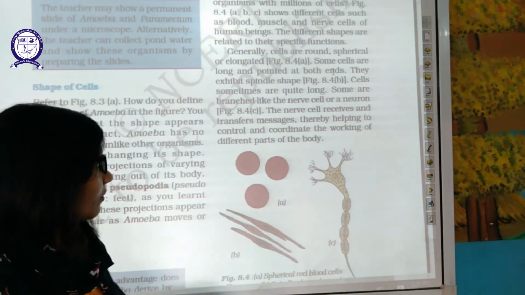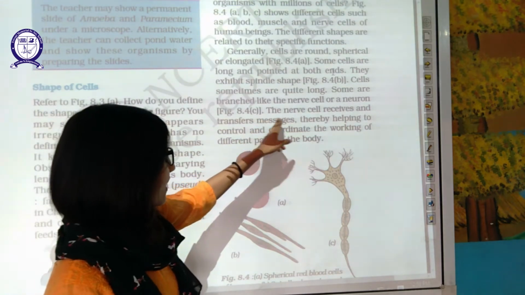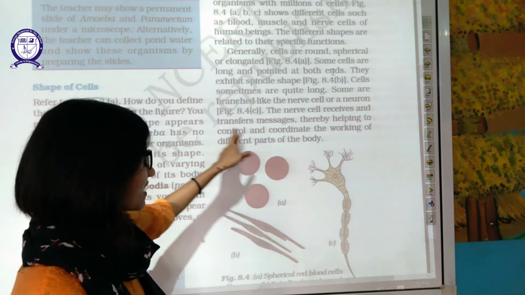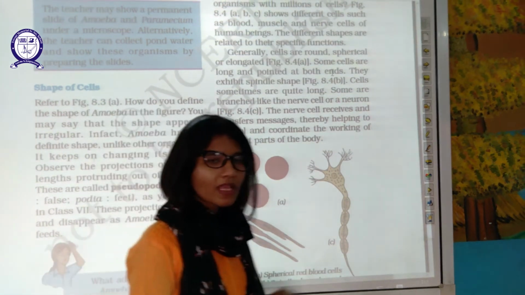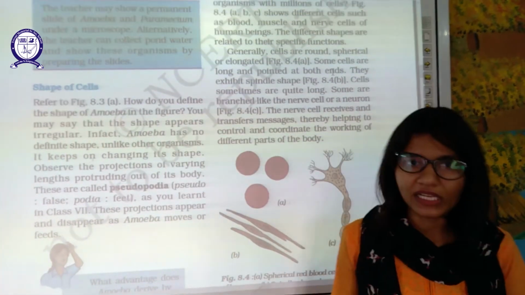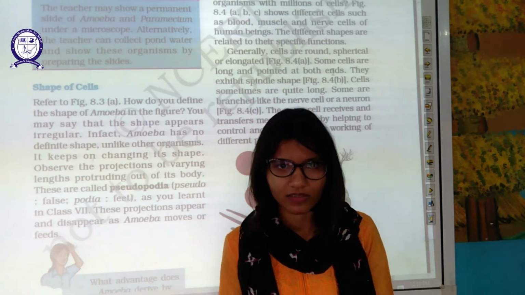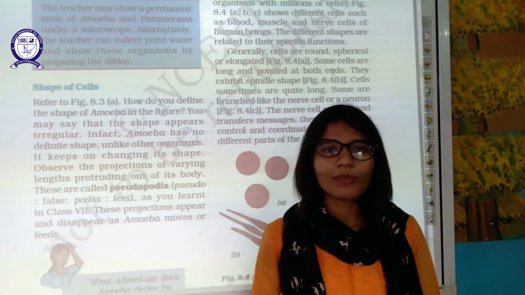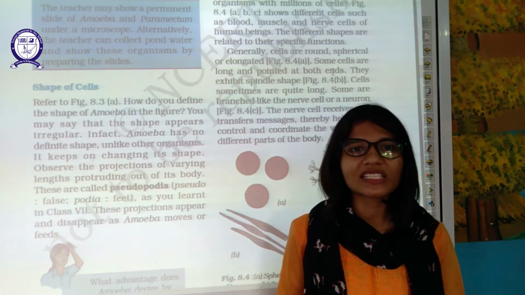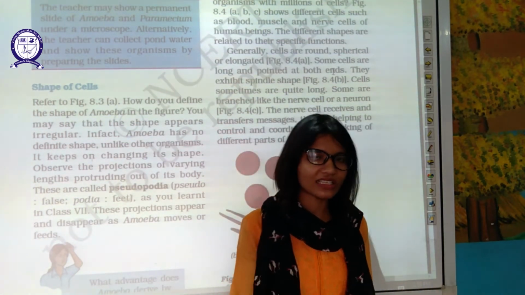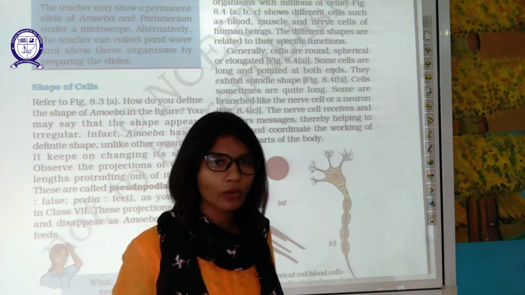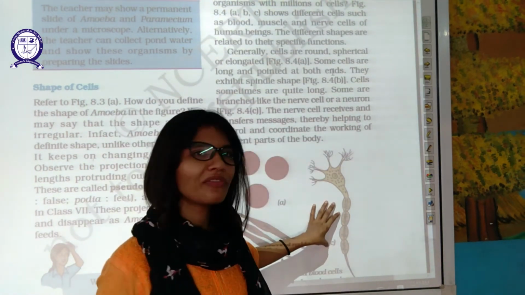Some are unbranched. Now, nerve cells receive and transfer messages, therefore helping to control and coordinate your working. Nerve cells help in transmission of signals. You are able to see because your nerve cells are transferring the signal of sight. You are able to hear because your nerve cells are transferring the signal of sound. That's how your nerve cell functions.